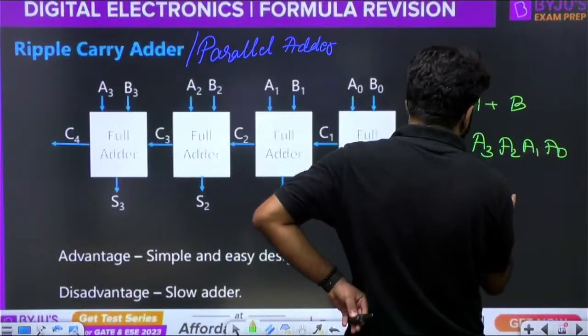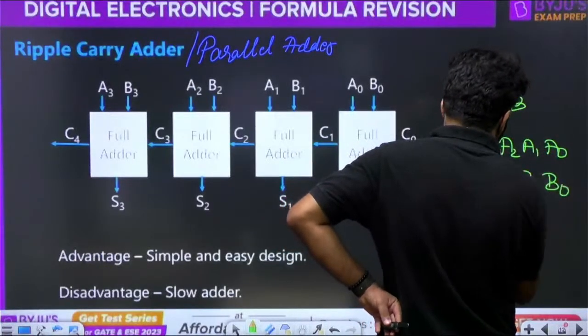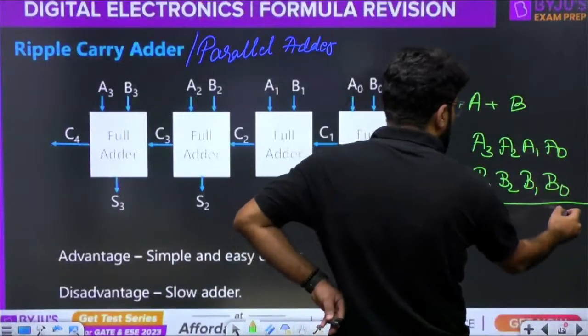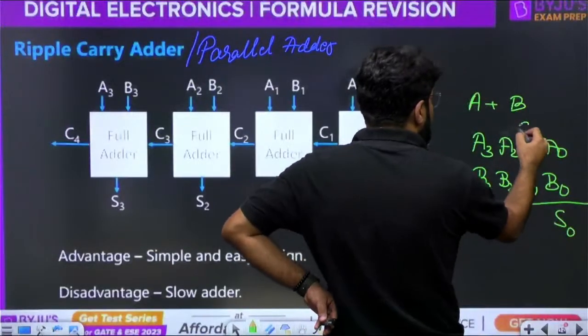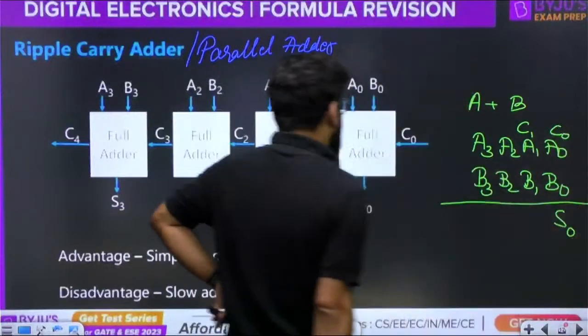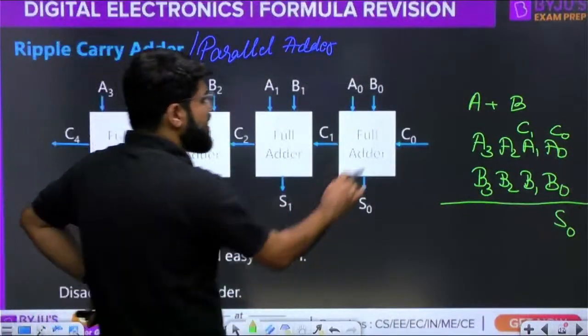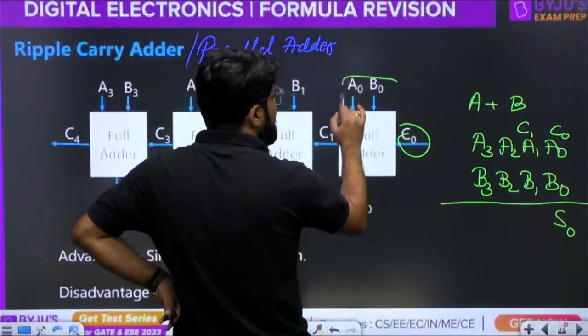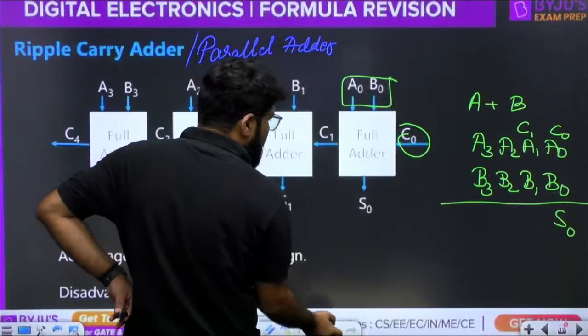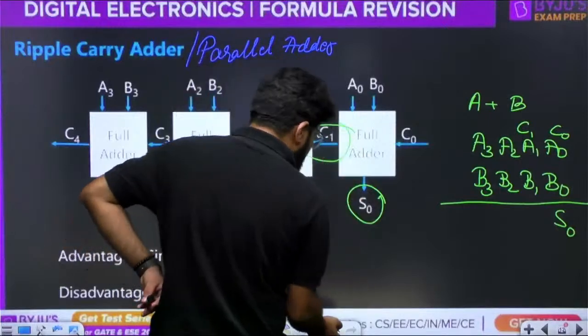B is also a 4-bit number, B3, B2, B1, B0. When you add A0, B0, it produces the sum S0 and the carry C1. Here the initial carry was C0. This is the first full adder. In it, the initial carry is C0, and you feed the bits A0, B0. It produces the sum S0, and it produces the carry which should go to the next full adder.